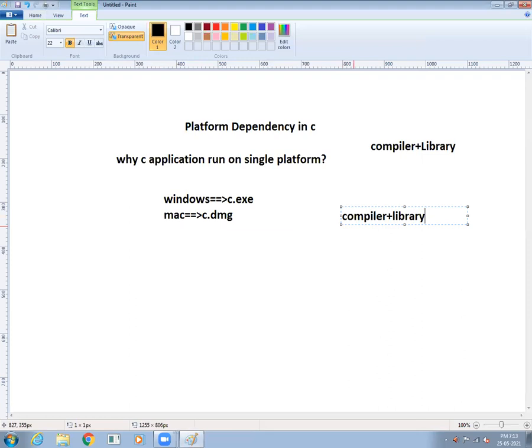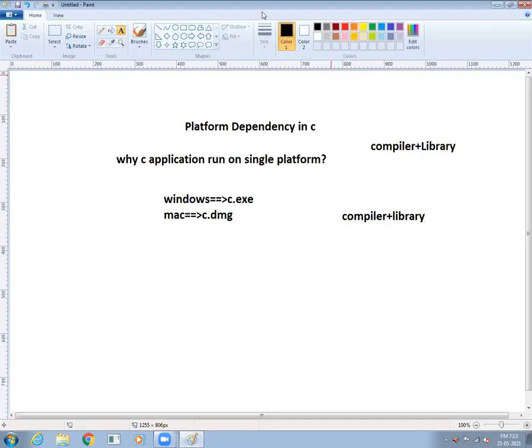But in the case of platform dependency, we have to remember only one thing about the compiler. The C compiler is working for a specific operating system. The Windows C compiler works for Windows, and the Mac compiler works for the Mac operating system.